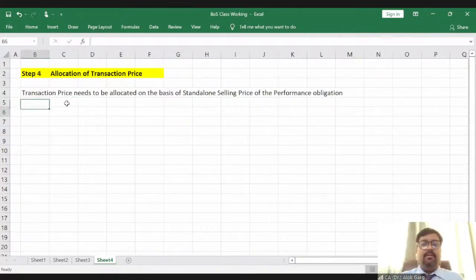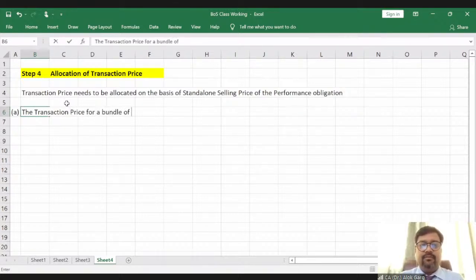For example, example A: the transaction price for a bundle of goods and services which are A, B, C, D is rupees 1 lakh.